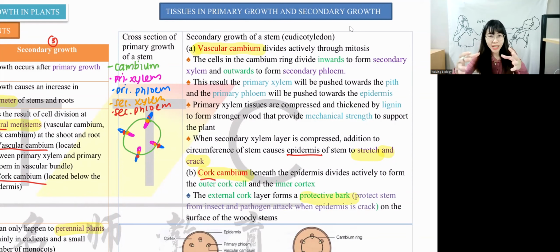So that's why on the plant itself, if it's a woody plant, the plant should be rough. There's a layer that you think that you can peel off. I don't know if you guys notice, but try to go outside and see the plant later. Look at the plant. If it's a woody plant, they have like a skin thing that you can peel off. Those has to be the woody plant that carry out secondary growth.